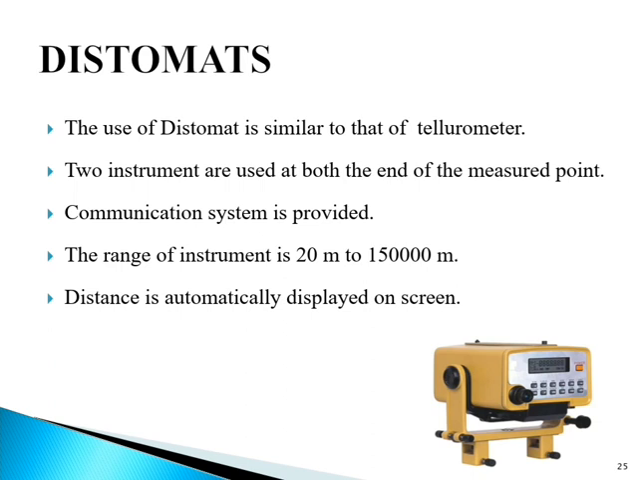The use of distomate is similar to that of a tellurometer. Two identical instruments are used, one at each end of the line to be measured. A communication system is provided in the form of microphones and loudspeaker for contacting the remote or master unit. The master unit sends the signal to the remote unit, which receives and reflects back the signal. The instrument uses 30 mm carrier waves. The range of the instrument is 20 meter to 150,000 meter.